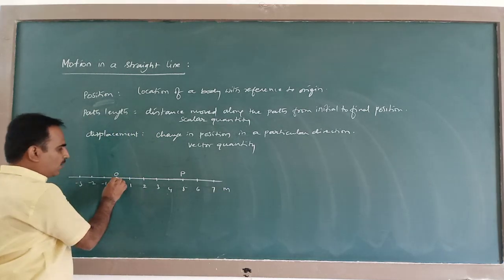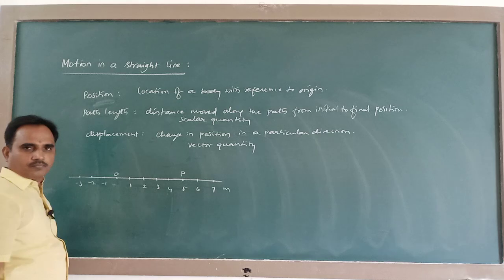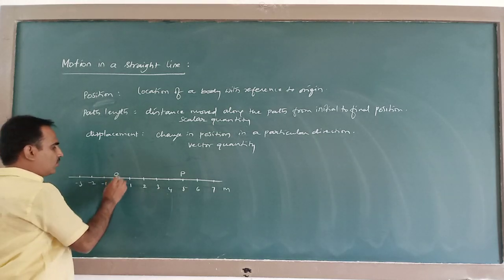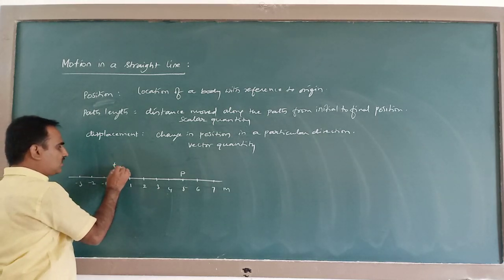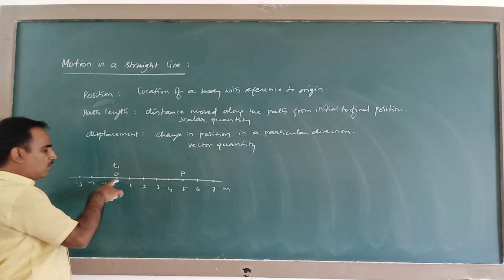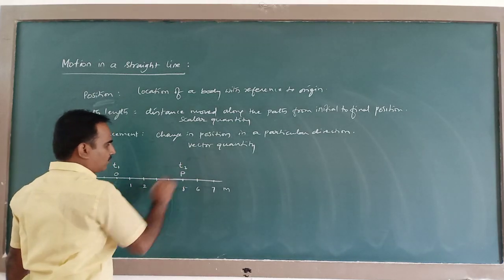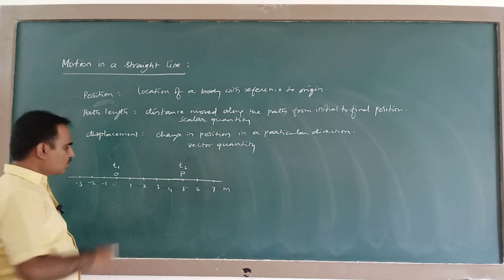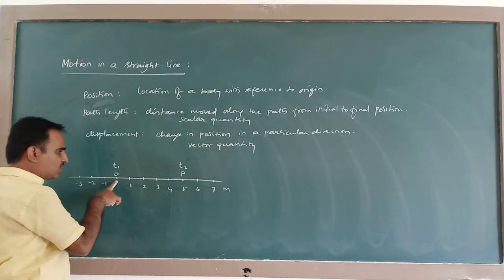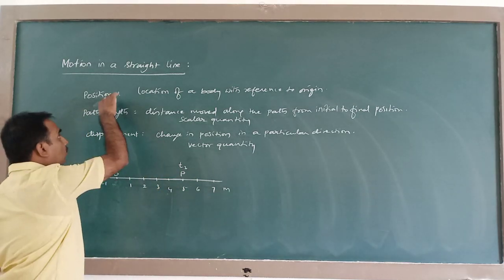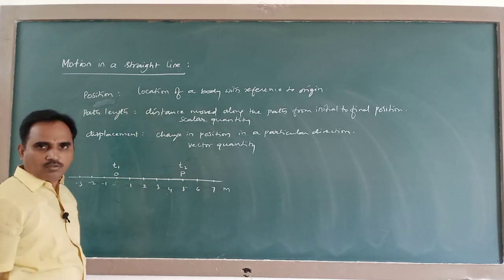Say let a body move from O to P. Initially at t1 equal to 0, the body is here. After some time it has moved up to here. So the position coordinate here, x1, is 0, and the position coordinate here, x2, is equal to 5.